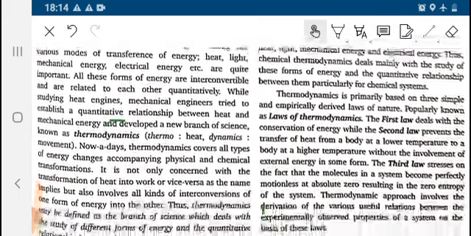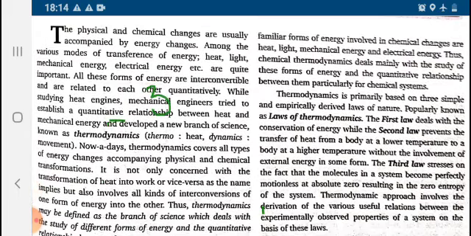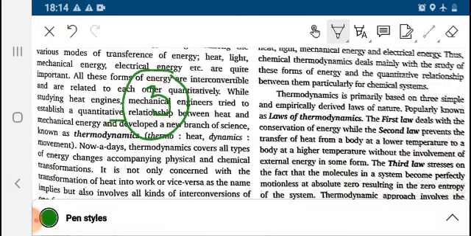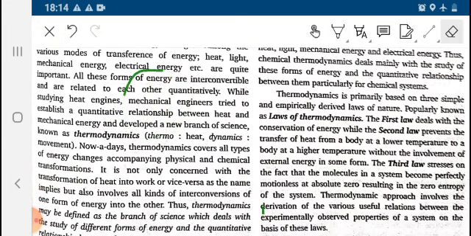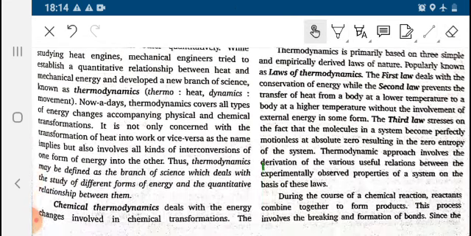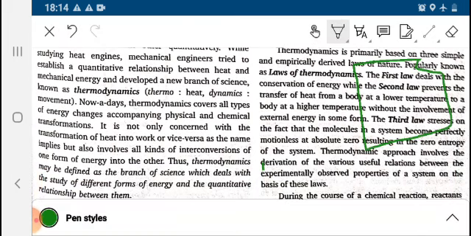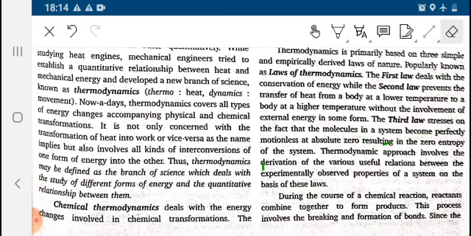In this thermodynamics chapter, you will come to know about three important laws that are known as the laws of thermodynamics. The first law, second law, and the third law. We will be discussing them in detail. And in this, we will also be learning about some important terms like entropy and enthalpy.